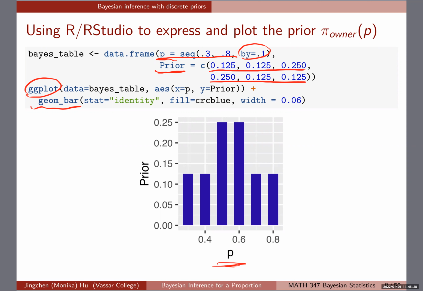So you can see, to visualize it, exactly as we've seen, that the middle two are twice as likely as the other four. Of course you can have other ones, like I said, like a much higher probability for 0.7, 0.8. So you're going to see something a little bit less skewed, if that is what you want. Here, this is an example of a symmetric prior. And in particular, we needed to make sure that they satisfy the 3 axioms of probability. Okay, all right, so with that in mind, I think we should end here.